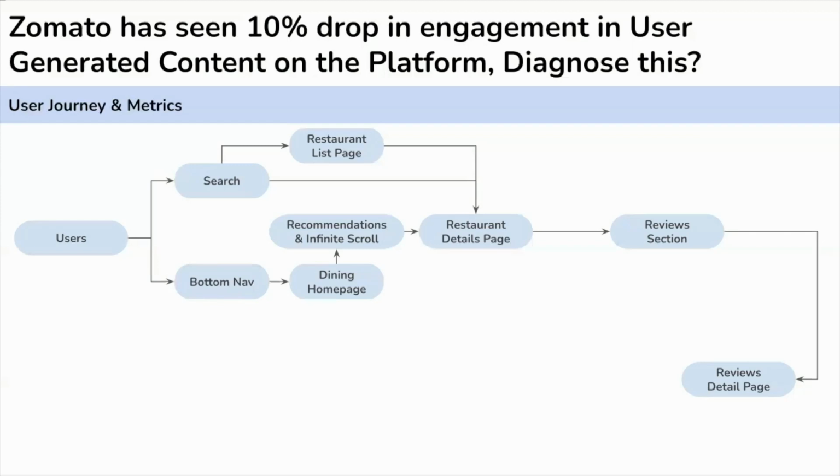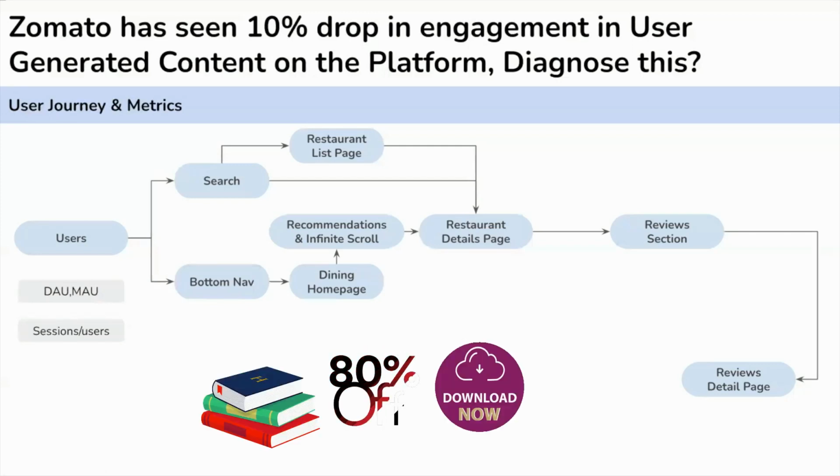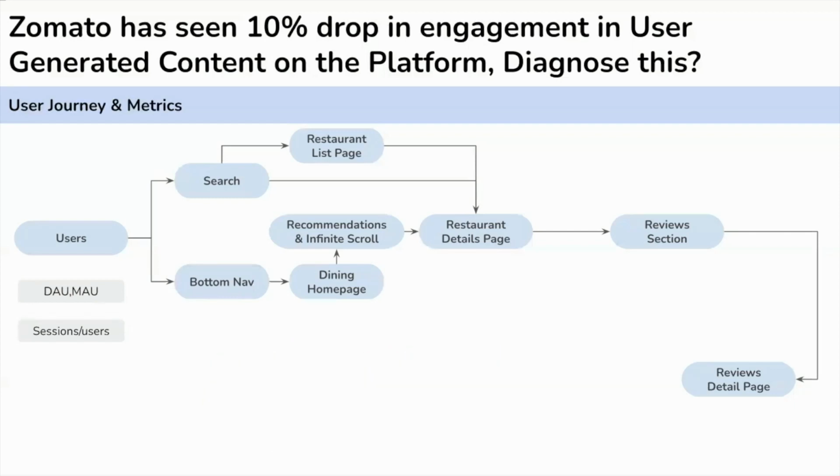So for the top of the funnel, we will see daily active users and number of sessions per user. If that is in check, then there is no issue at the top of the funnel. Let's assume that both of these metrics are looking fine. After that, we will see search sessions, number of searches per session, or search query abandonment rate. What does search query abandonment rate mean? Out of all the searches which users are firing, they are not doing anything on the results. They are just abandoning the search and doing the search again. That is an abandoned query.